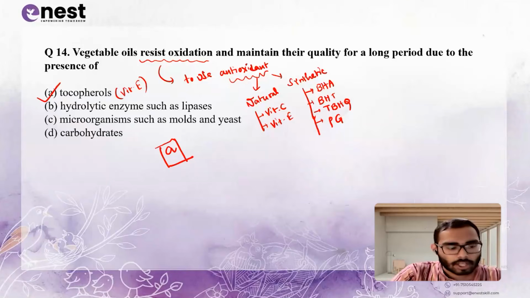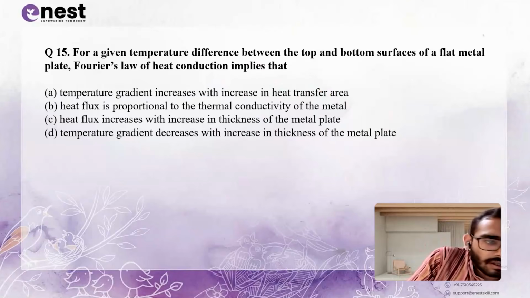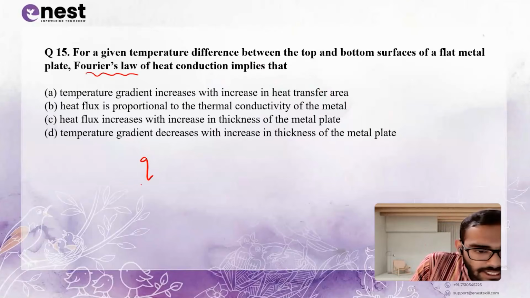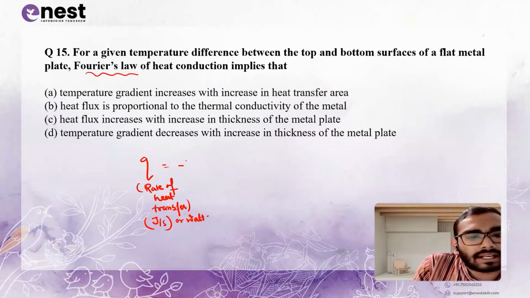Now, moving forward to the next question. For a given temperature difference between top and bottom surfaces of a flat metal plate, Fourier law of heat conduction implies. What is the Fourier law for heat conduction? What do you know? That is Q. Q is basically rate of heat transfer. Rate of heat transfer, that is joule per second or watt, is equal to minus, which means the direction.